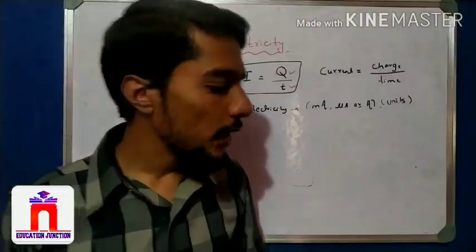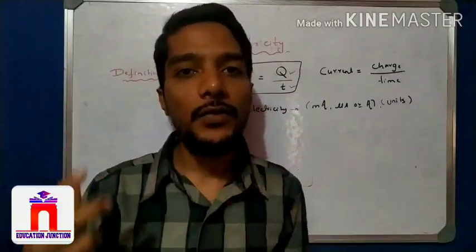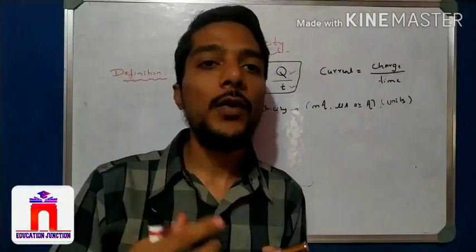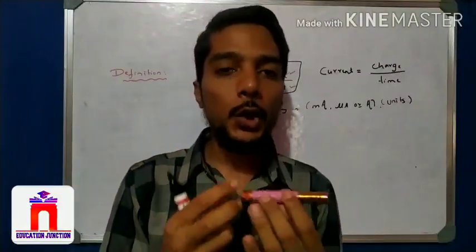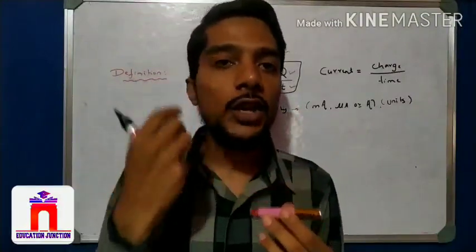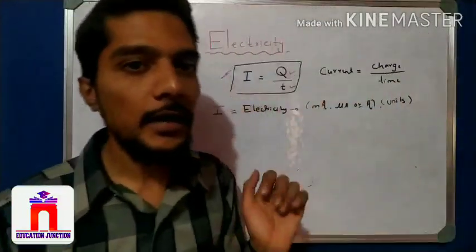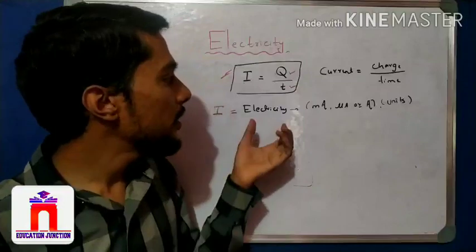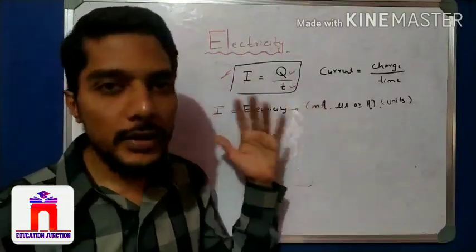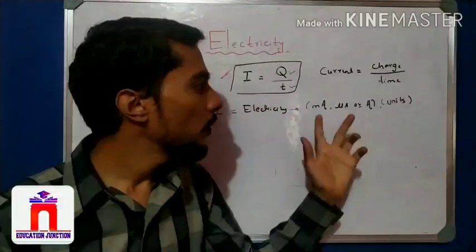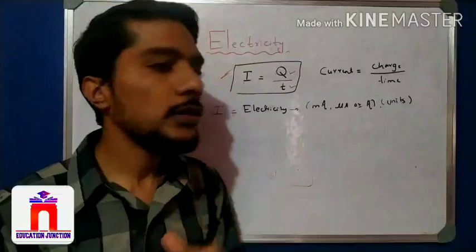Like that, whenever a current is flowing in the circuit, how much current is flowing? How do we measure it? What unit do we use here? We do not say 2 kg of current is flowing, or 1 kg of current is flowing. That is not the correct answer. So the correct answer is how electricity is measured. There are so many units. When the current is very small, we use milliampere, microampere, and if the current is somewhat large, we can use ampere.